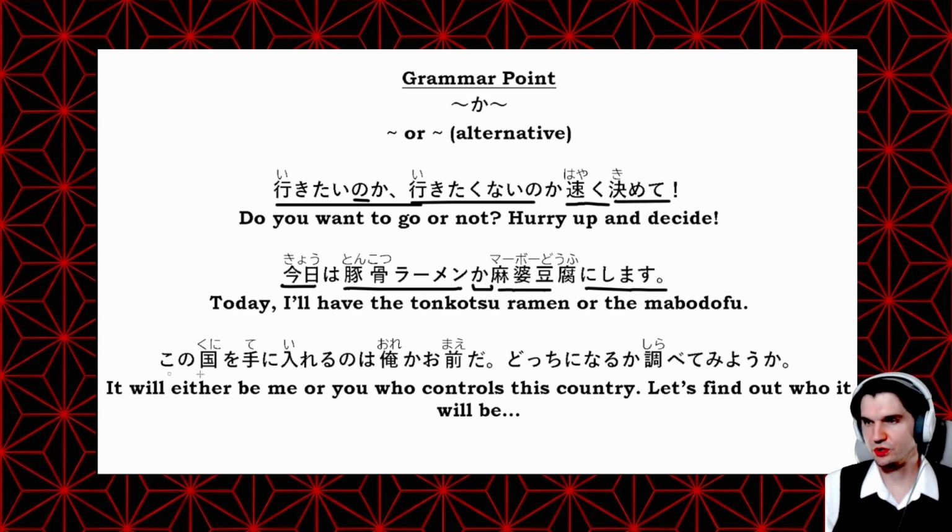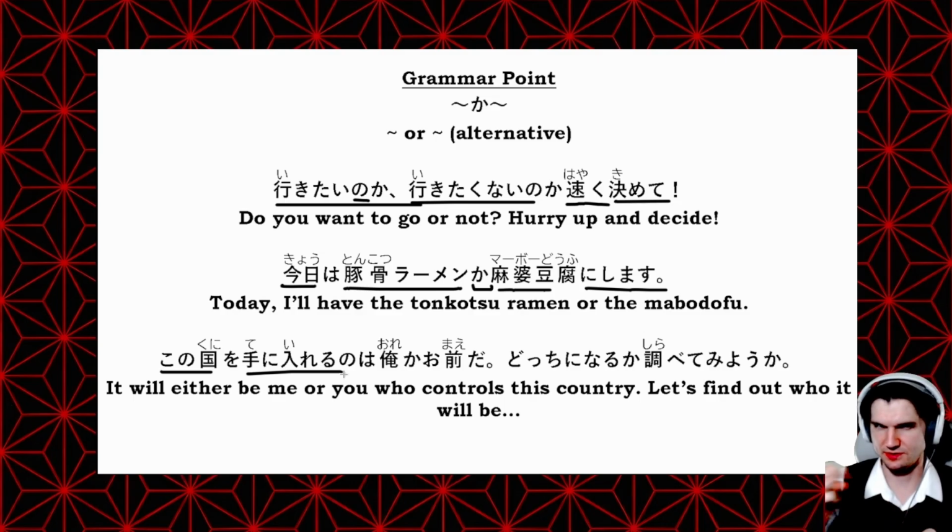We have この国を手に入れるのは俺かお前だ。どっちになるか調べてみようか. So, この国 is this country を手に入れる. So literally this is to put in your hand, to insert in your hand. But this kind of has the same thing in English, where it's like you have something in your hand, you own it, you possess it, or you control it, right? So 手に入れるのは. So の can take the place of many nouns. So here it's the one who will have this country in their hands or be in control of this country.